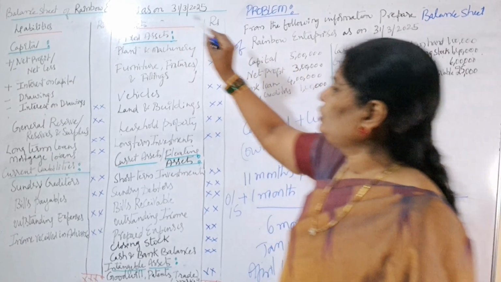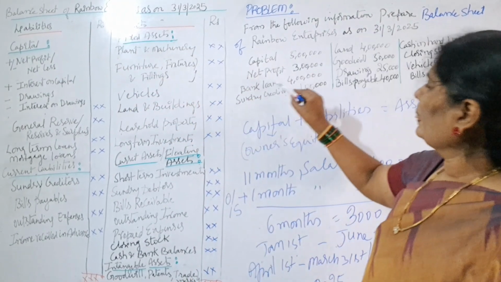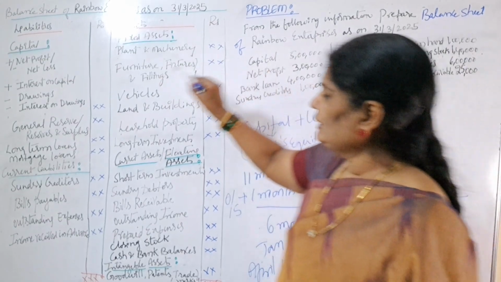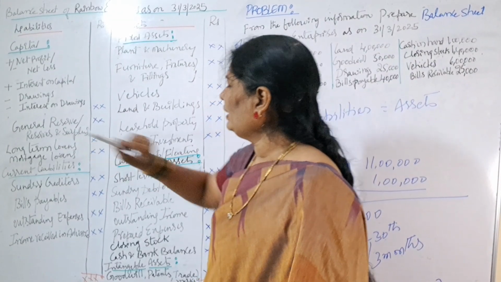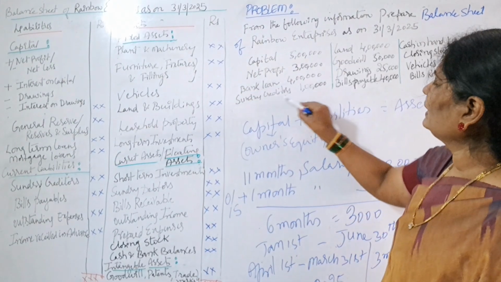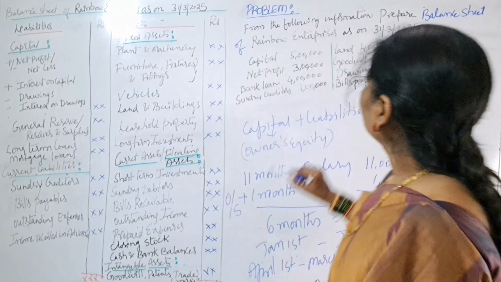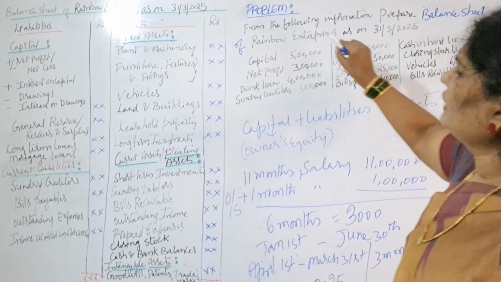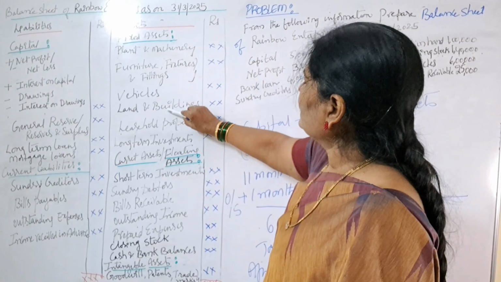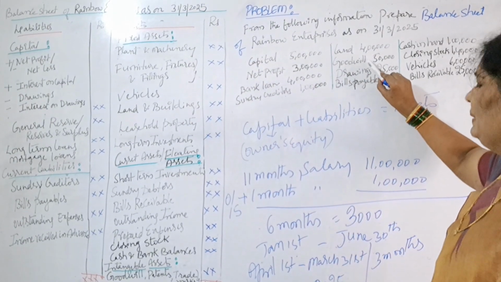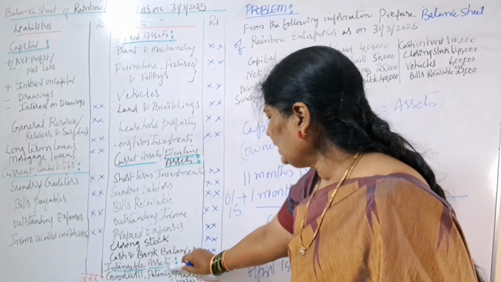We have to add that to capital. Next, bank loan, here it is our long-term loan or mortgage loan. Next, sundry creditors, our current liability, right? Next, land is our fixed asset. Next, goodwill is our intangible asset.